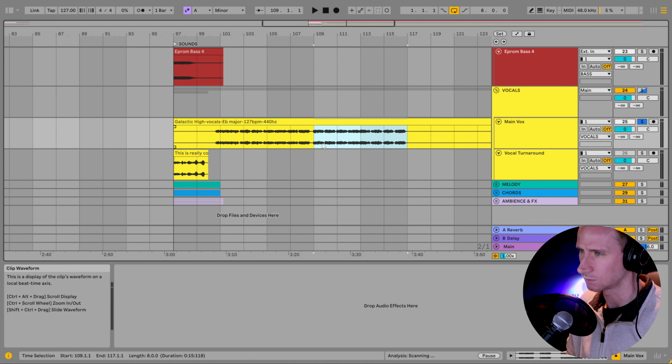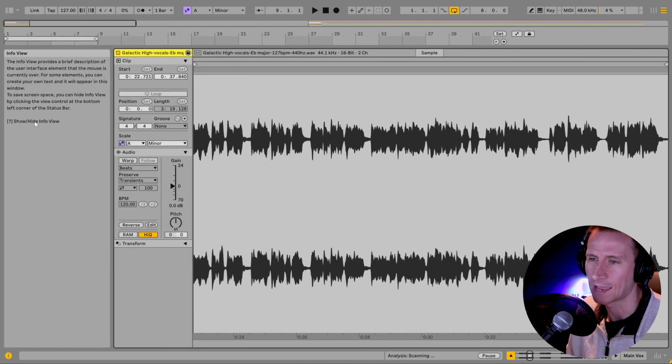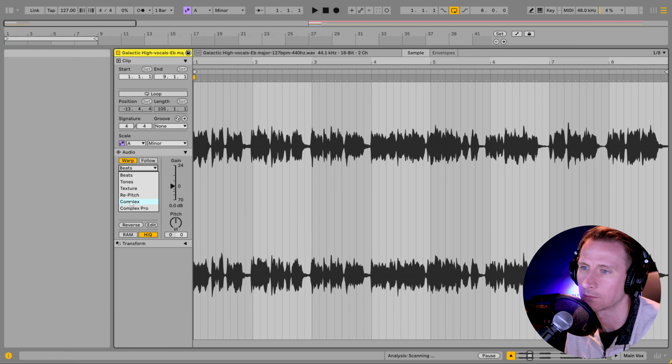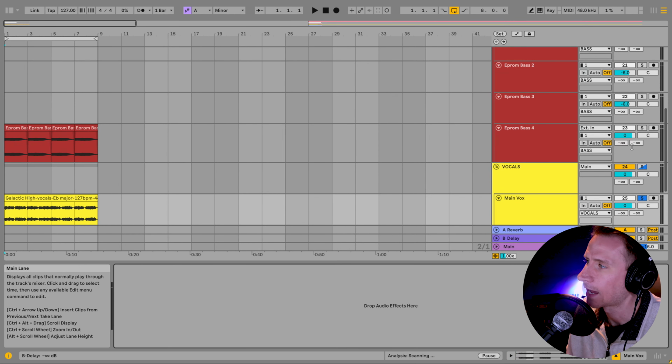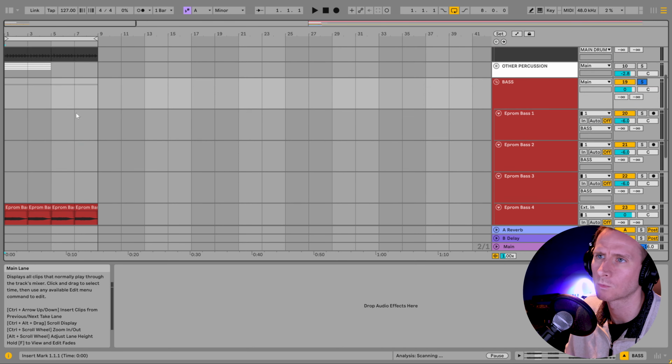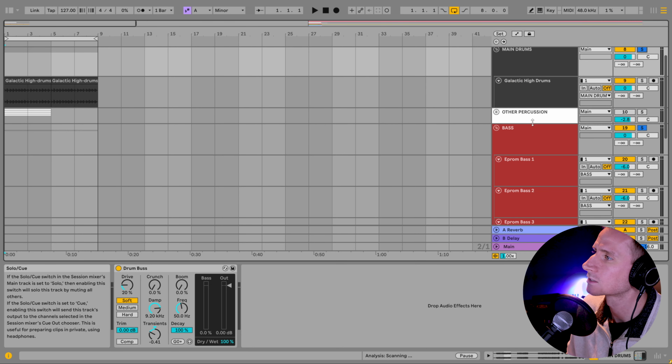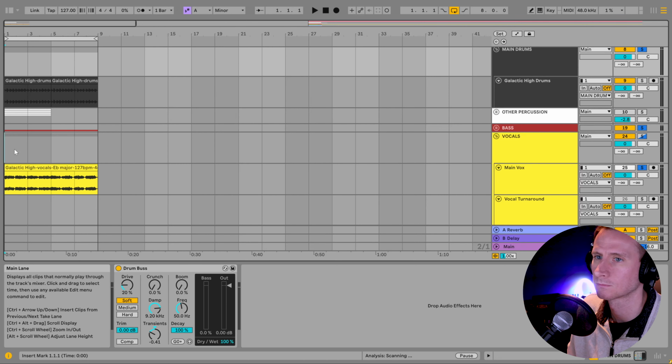We've mainly been listening to the 2 verses at the start. And I'm just going to pitch it down using complex mode, which I like for vocals a lot of the time, 3 semitones. And I'm going to get a little 8-bar loop going with our kick, sub, and no perks. So this is what we got.